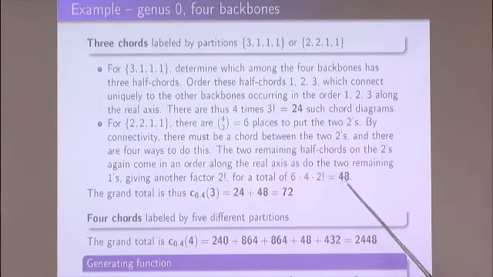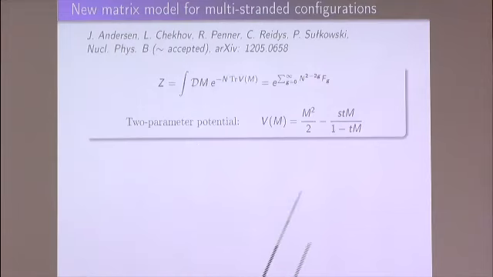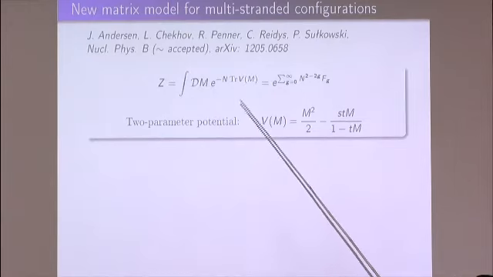And it turns out that this problem can be solved by some matrix model, which is, however, more complicated than the Hermitian and Gaussian one, which I mentioned before. And these configurations can be generated by the following random matrix theory. Again, this is an integral over Hermitian matrices with some measure which is the exponent of a trace of some potential. However, this potential is more complicated. In particular, it depends on 2 parameters, S and T.